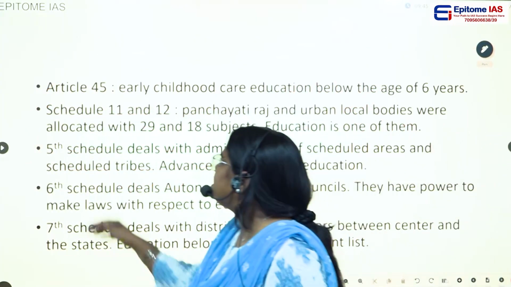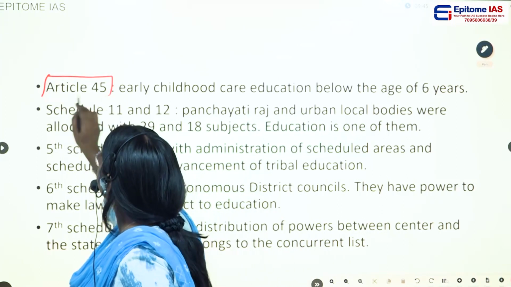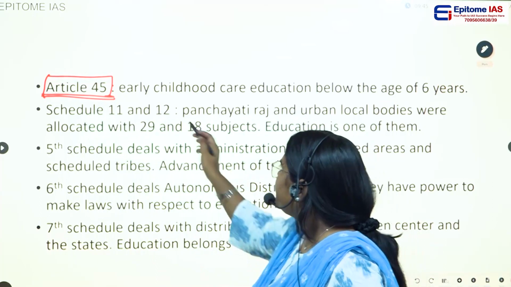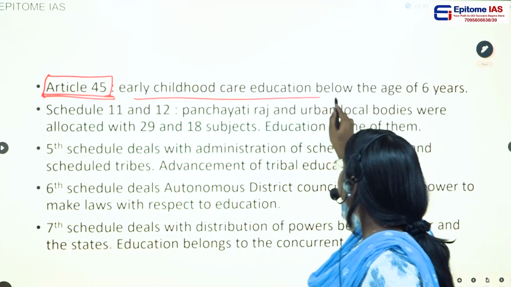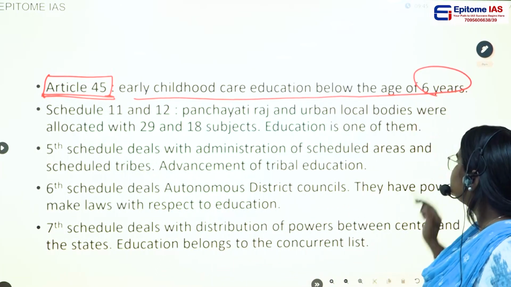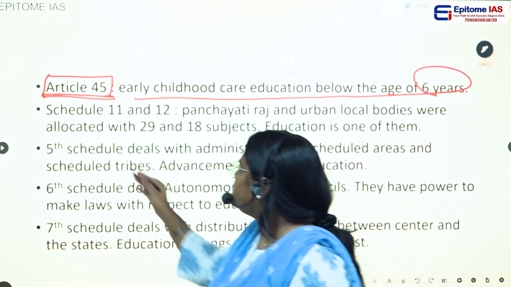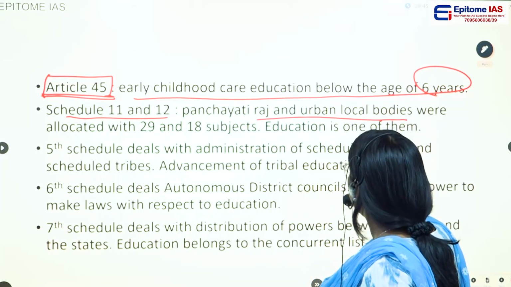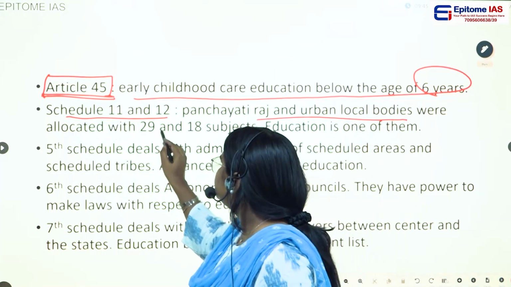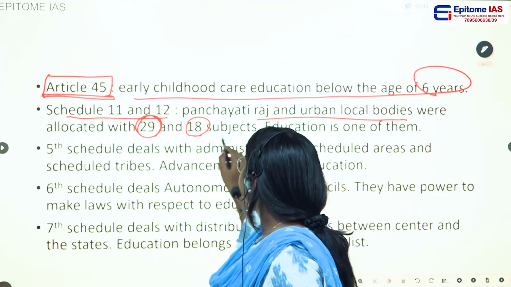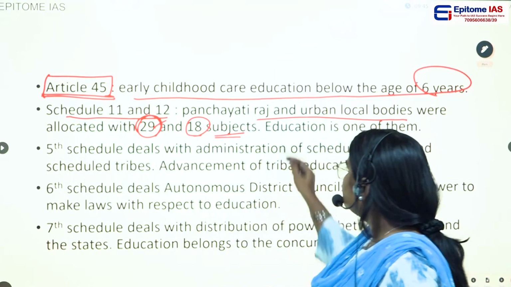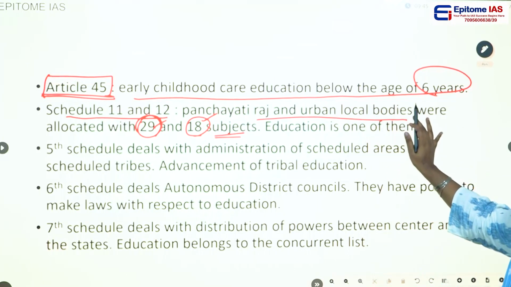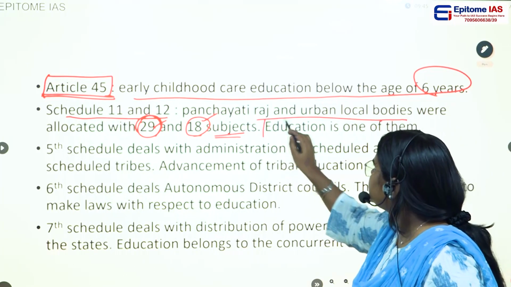Yes, in Article 45, the directive principle of state policy, they have given early childhood care education below the age of 6 years. And in Schedule 11 and 12, the Panchayati Raj and the urban local bodies were allocated 29 and 18 subjects: 29 subjects for the Panchayati Raj and 18 subjects for the urban local bodies. So one of the subjects is education.